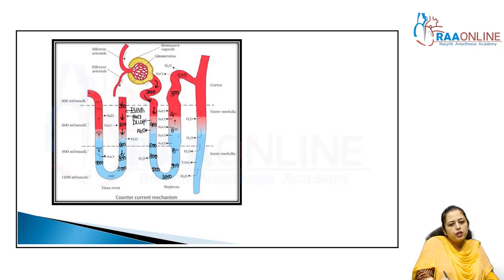We have to send the sodium chloride back to the interstitial space through the ascending limb of the vasa recta, into the interstitium, right?